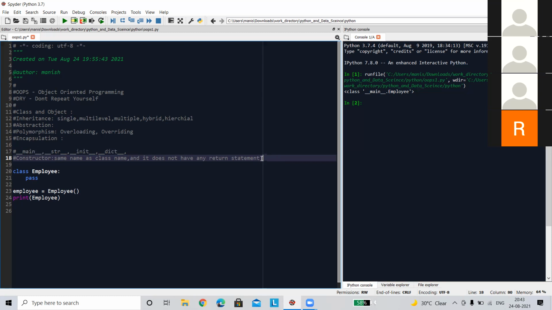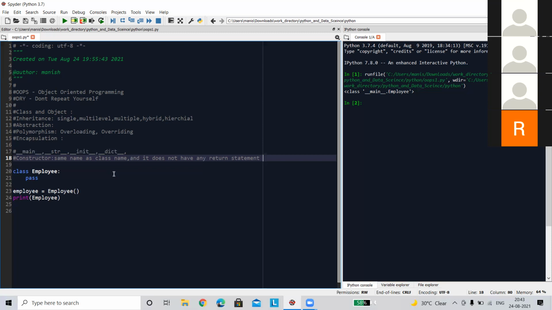Next is, a constructor is always called to initialize the value or initialize the object in Python. You can see in some different areas that a constructor does not have any return value. But that is not completely true.